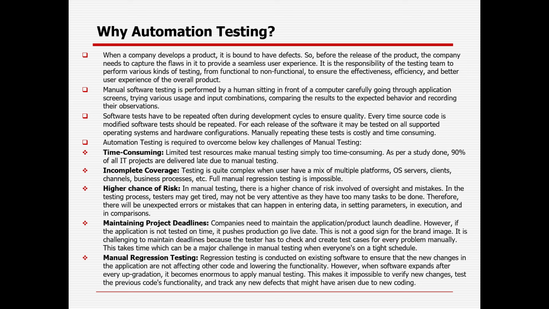Higher chances of risk. In manual testing, every time your manual intervention will be required, right? So that is the reason sometimes, as a human being, in case we are under tight pressure, right, we can make some mistakes. Okay. And that is the reason unexpected errors or mistakes can happen in entering data, setting parameters, and execution in comparison, etc.